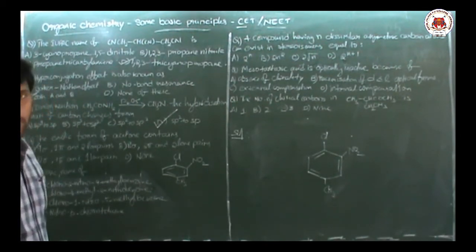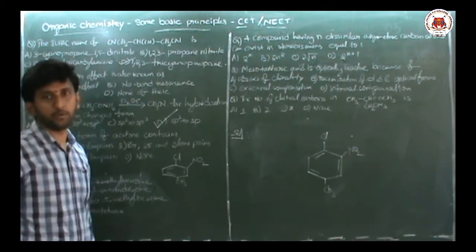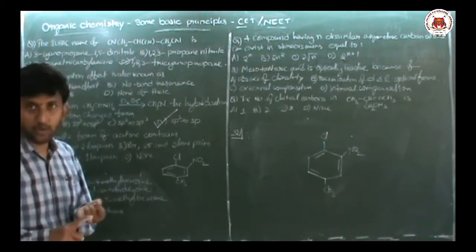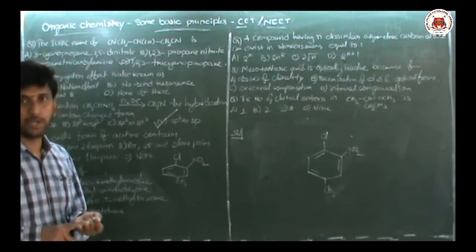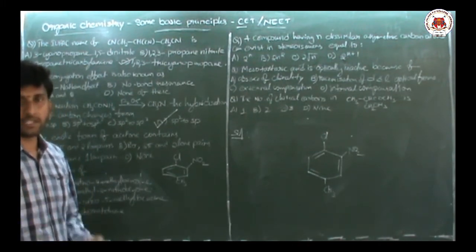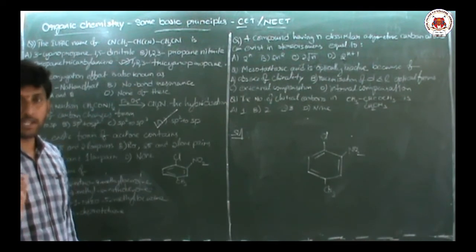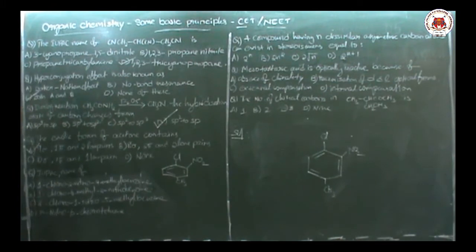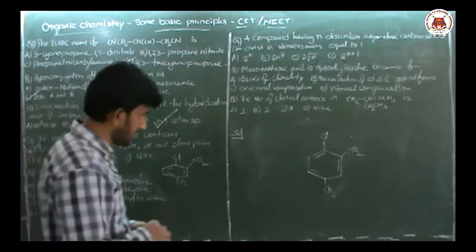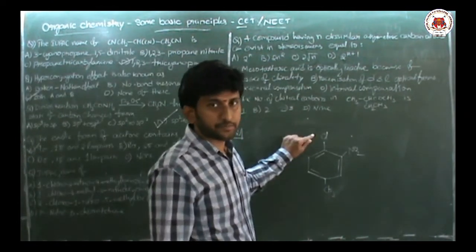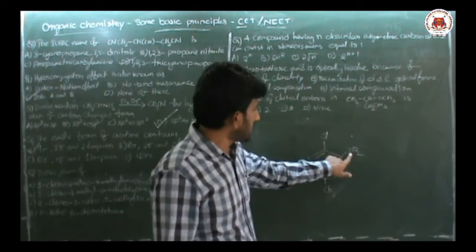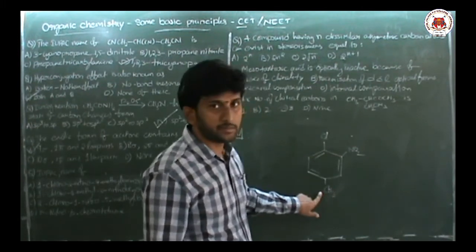IUPAC name of the compound. Now you should remember, according to IUPAC nomenclature, alkyl groups, halogen group, nitro group, all are considered as least priority groups. Okay. So least priority groups means here, then we should go for alphabetical order, and alphabetical order that too followed by the least sum rule also. That means chloro is C, nitro N, methyl M. Okay.